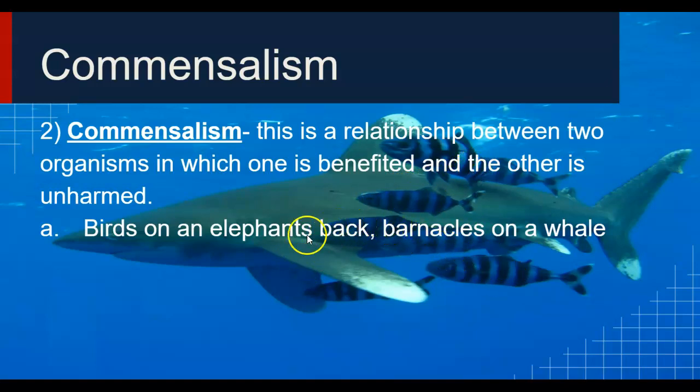That's a commensalism. Birds that take a ride on the back of an elephant or a rhinoceros, that's commensalism. Barnacles that stick to a whale, those are commensalisms. They don't hurt the whale, the elephant, or the rhinoceros, but they do get a benefit by living there.